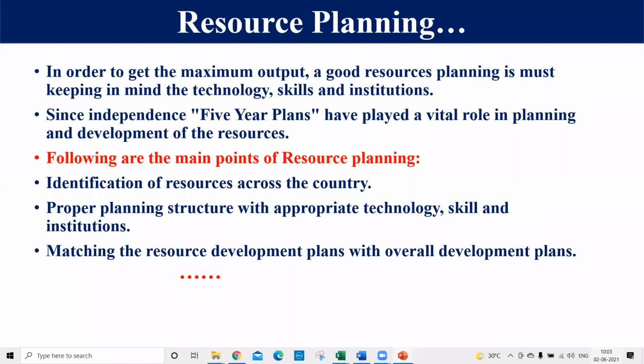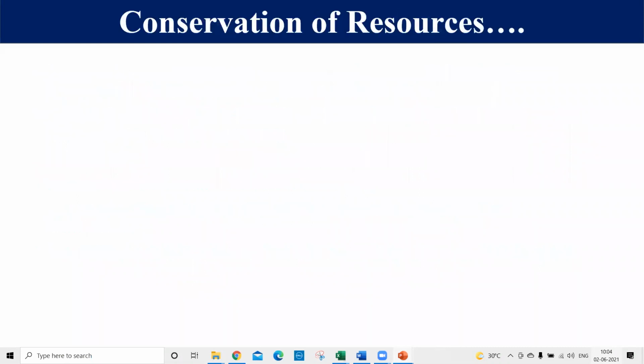so that we can achieve maximum output also, right friends? Then we have to make some local Agenda 21 also, but we will match this local Agenda 21 with the national Agenda 21. Means we have to make a local planning structure. Then this local planning structure will be compared with the national planning structure, so that the conflict can be over, because we have already studied that the resources are found in an uneven manner. That's why we have to use these resources in a very planned manner. So these are some important, main points of resource planning, right students?